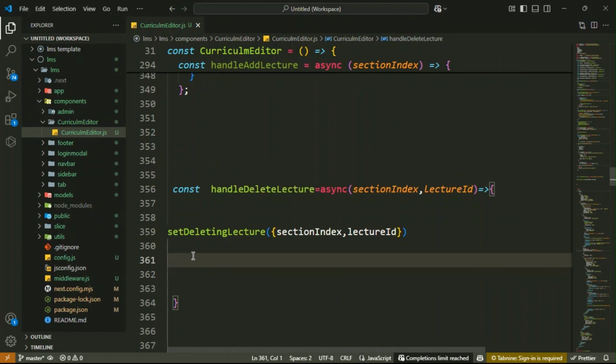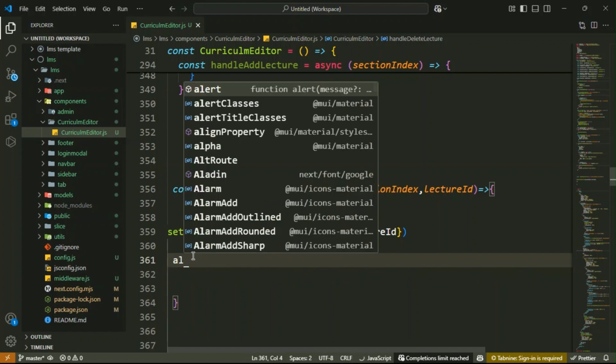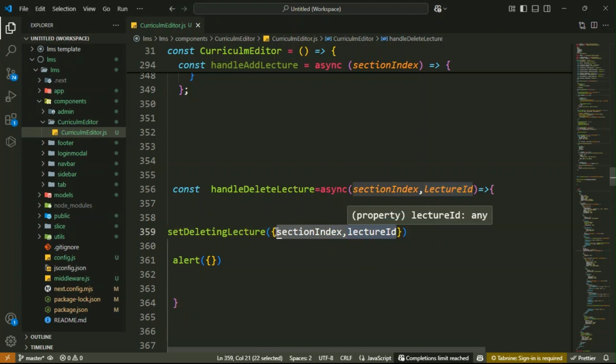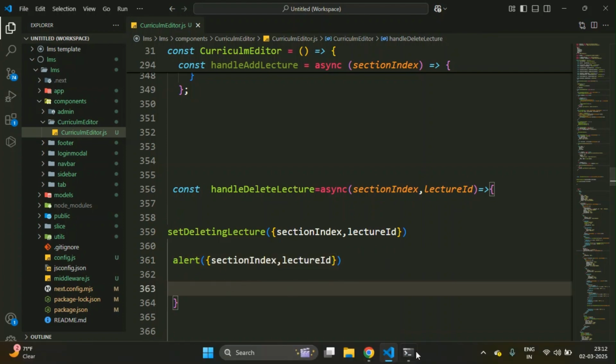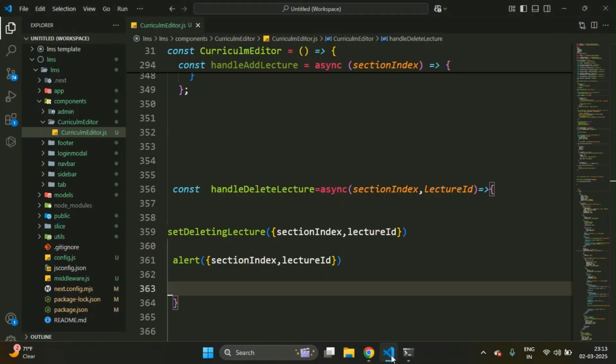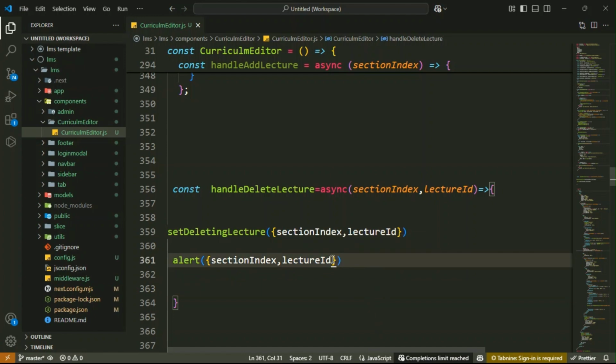Then log the section index and the lecture id, just for debugging purposes, in an alert. Use an object inside it with your lectureId and then your sectionIndex. So let me try it. Okay guys, here we got the object. We will check it one by one.